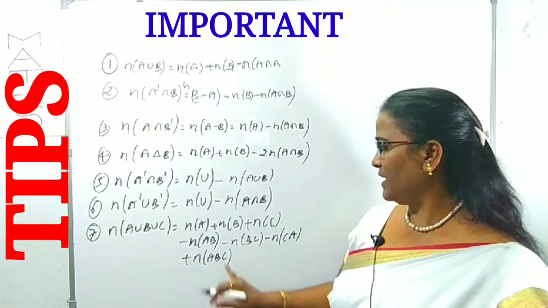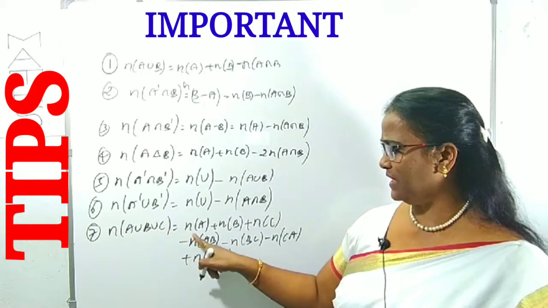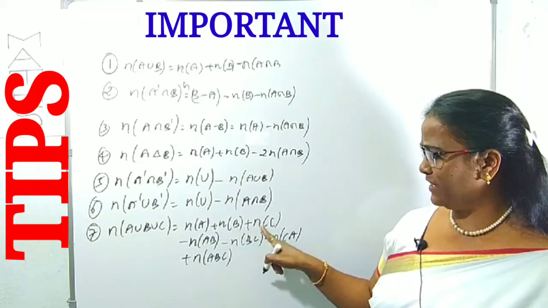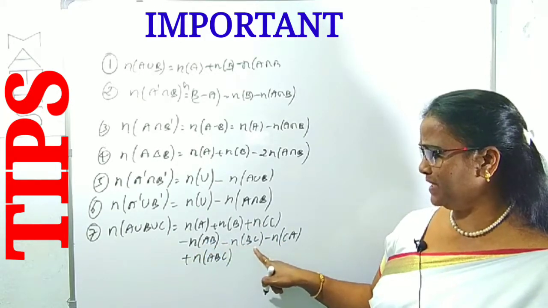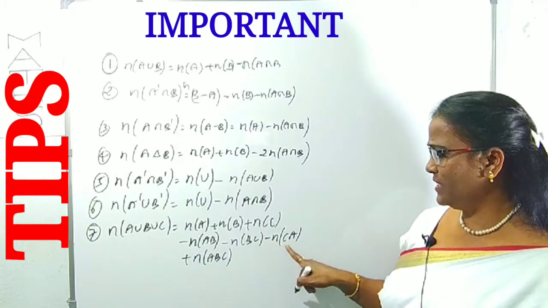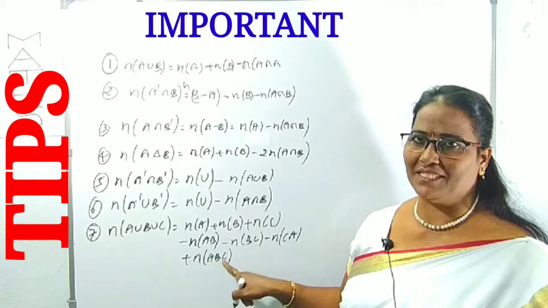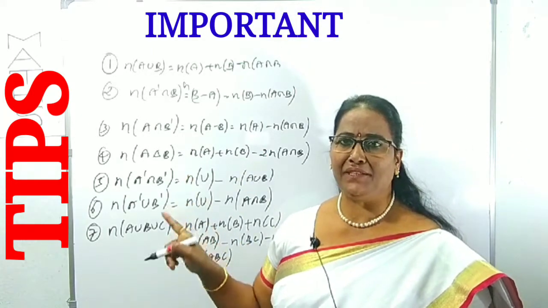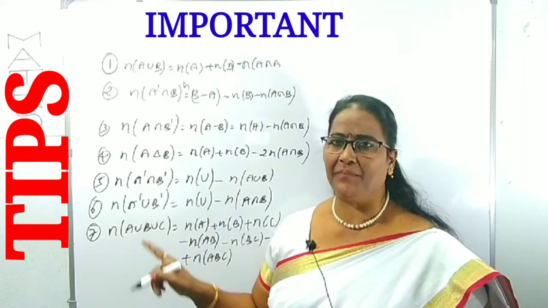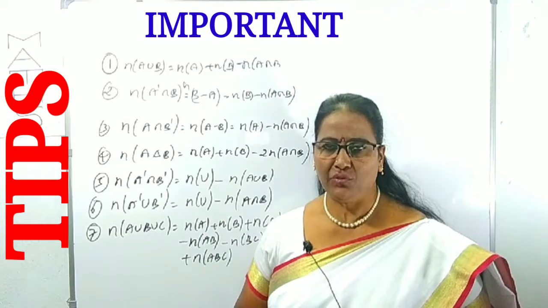If there are three non-empty sets, N of A union B union C we can write as N of A plus N of B plus N of C minus N of A intersection B minus N of B intersection C minus N of C intersection A plus N of A intersection B intersection C. These are the various operations, tips and tricks on sets, majorly. Wherever some other point comes, I will explain in place of the questions.